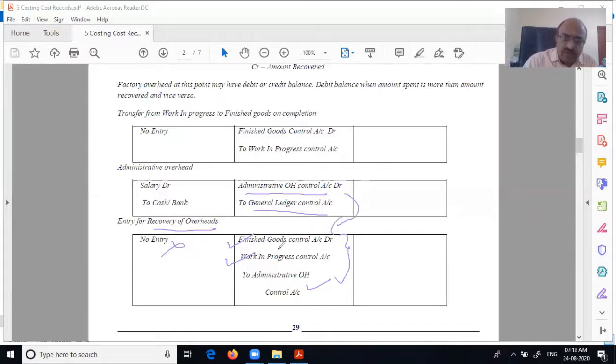But again, why work in progress? For example, some accountant sitting there would have been debited to admin overhead, but he is being used on the factory floor for doing some accounting. Then you may have to debit work in progress. That's why this is there. It's not always, it's an exception. If there are administrative overhead people being used in the factory, then that will be debited to work in progress. But generally it will be finished goods control. Please understand, because you're going to do the problem after this. I'm explaining, please understand properly.